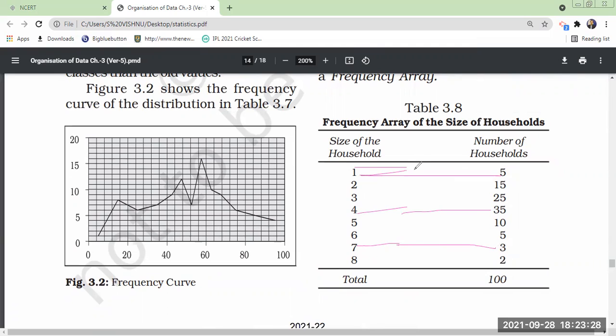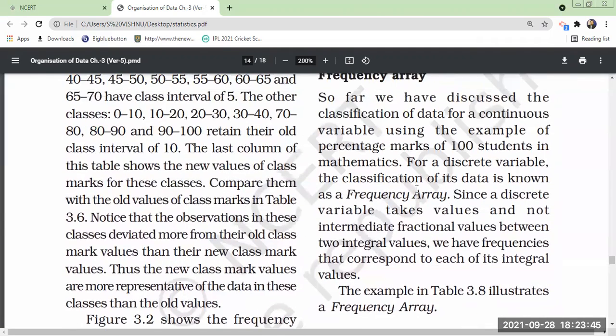So for a discrete variable, this is frequency. Fixing of a frequency for a discrete variable, that frequency table is known as frequency array. Did you understand? So that is what it is described. For a discrete variable, the classification of its data is known as a frequency array.